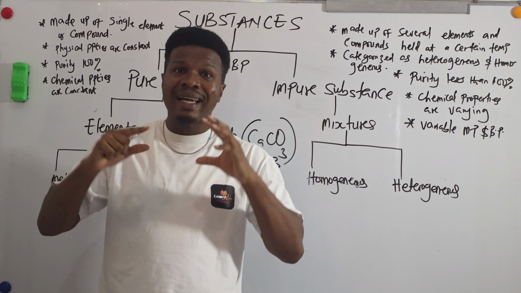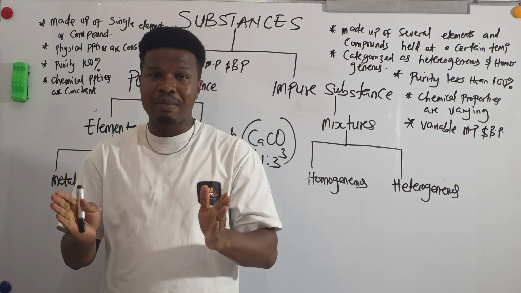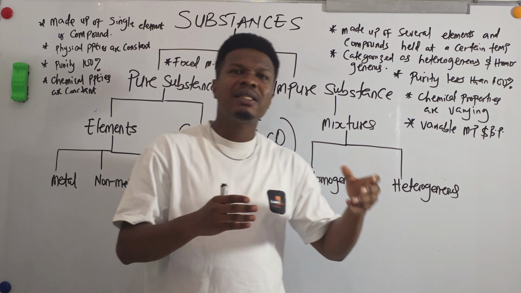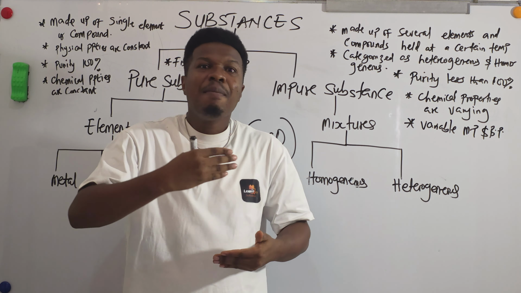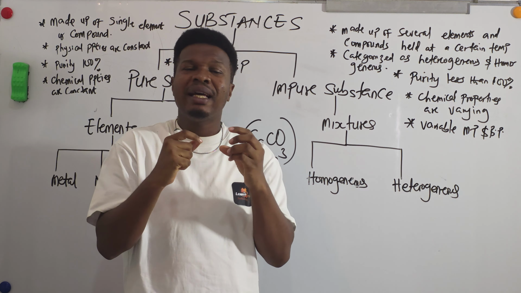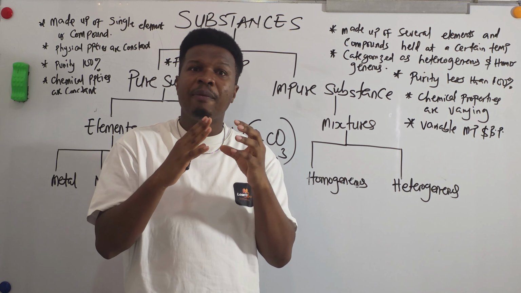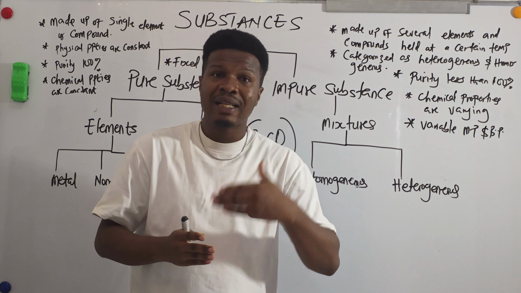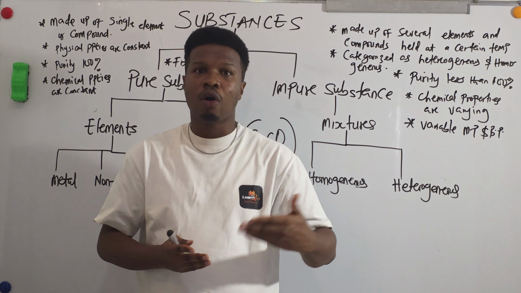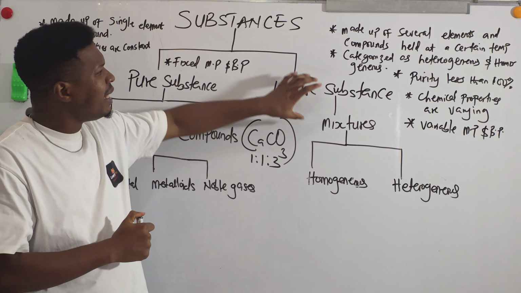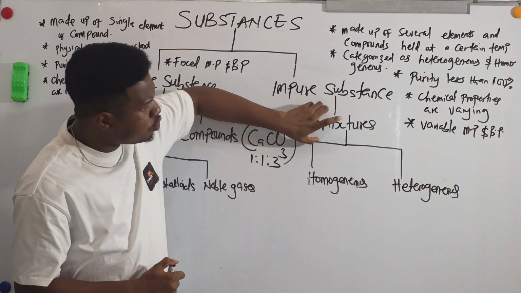So those ratios are chemically combined, so you can't easily separate them. But impure substances consist of elements and compounds mixed together. They are not held chemically, they are held by a kind of attraction which can be broken if the temperature of that material is increased or decreased. So now when we talk about impure substances, we are referring to mixtures.